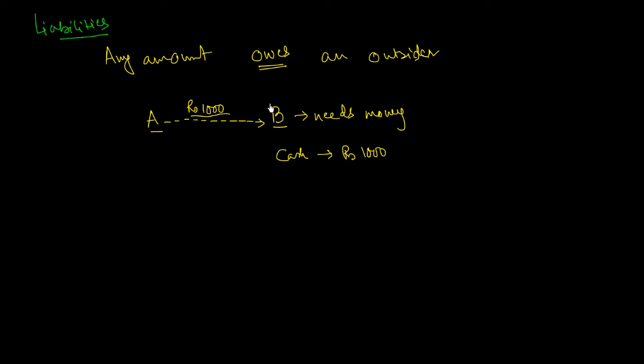B is now obligated to pay A rupees 1000. This obligation is nothing but a liability. So B gets cash rupees 1000 and also incurs a liability for rupees 1000. So this amount of rupees 1000 which B borrowed from A has to be repaid in future.